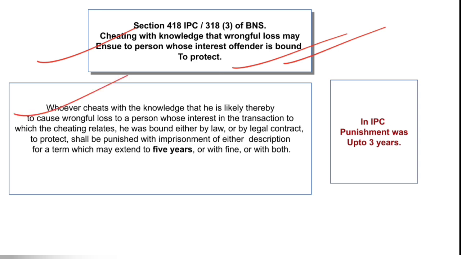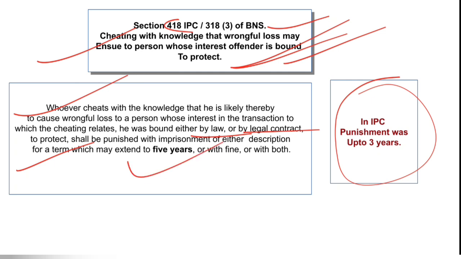So whoever cheats with the knowledge that he is likely thereby to cause loss to a person whose interest in the transaction to which the cheating relates, he was bound either by law or by legal contract to protect, shall be punished with imprisonment of either description, which may extend to 5 years. This provision was there under section 418 of IPC and subsection 3 of section 318 of BNS, and the punishment in IPC was just 3 years, but in BNS it is 5 years now. So this was a separate provision with regard to persons whose interest the offender is bound to protect, and if he commits cheating, then 5 years of punishment is provided.